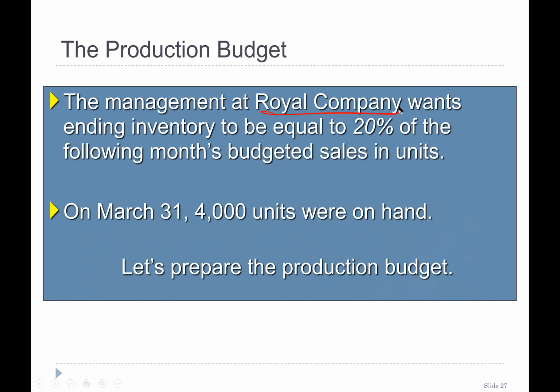So management at Royal Company wants the ending inventory to be 20% of the following month's budgeted sales, which means April ending inventory would be based on 20% of May's sales, not the dollars, units, right? So on March 31st, 4,000 units were on hand. So let's talk about the budget.